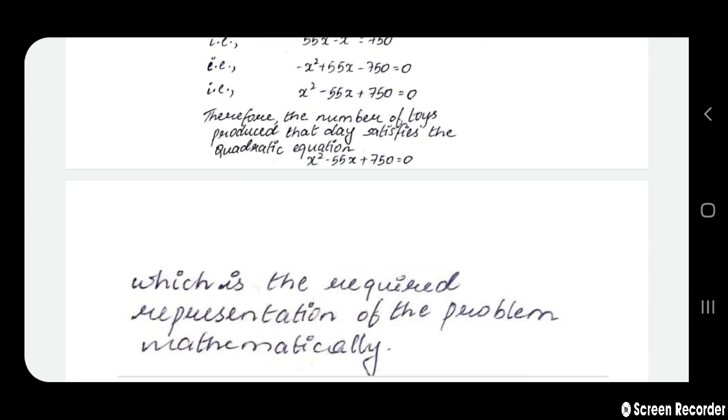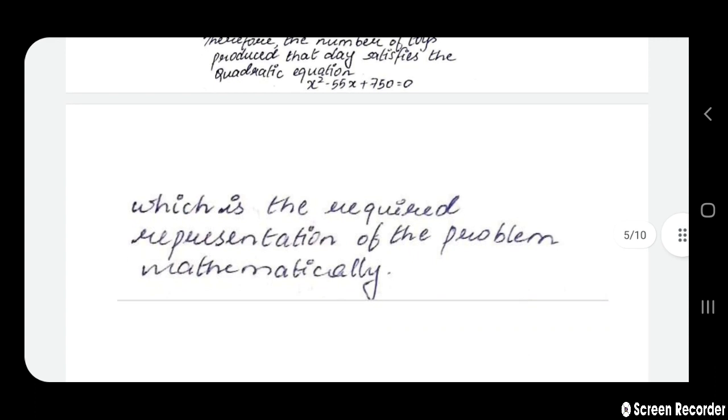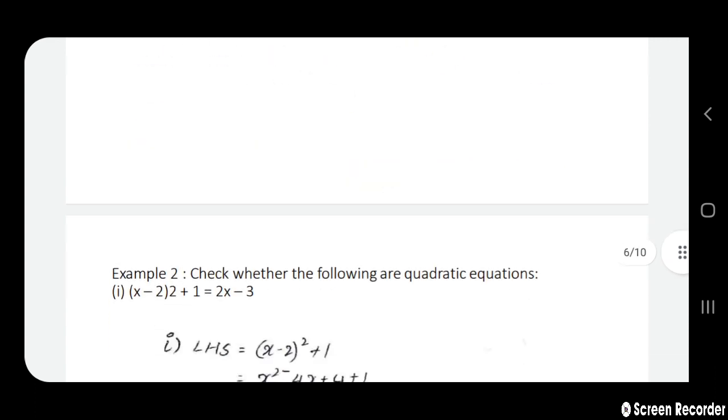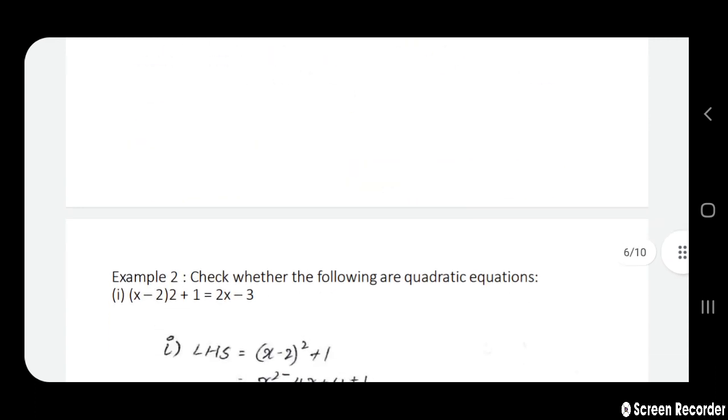Now, we will go ahead with the second type of question which might come in this unit of the chapter. Check whether the following equations are quadratic equations. In our first video, I had told that an equation is said to be quadratic. When is an equation said to be quadratic?